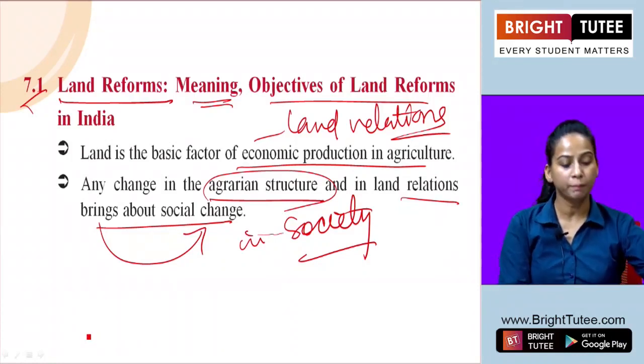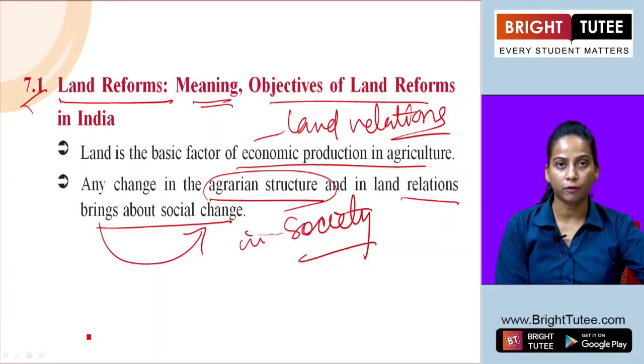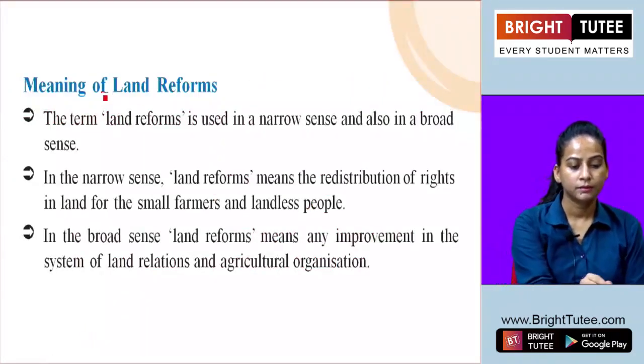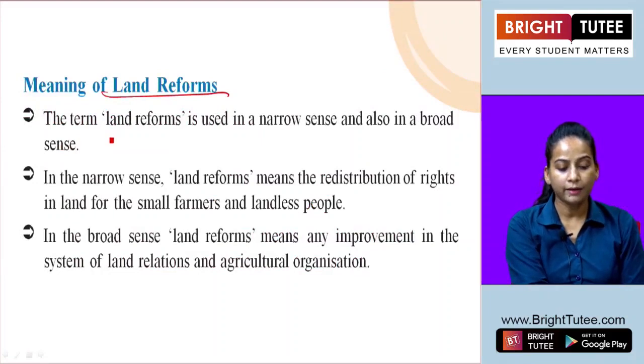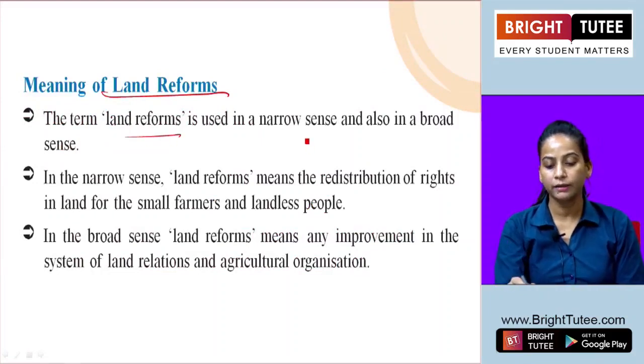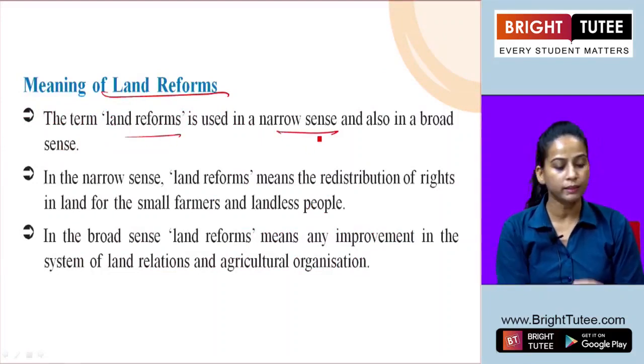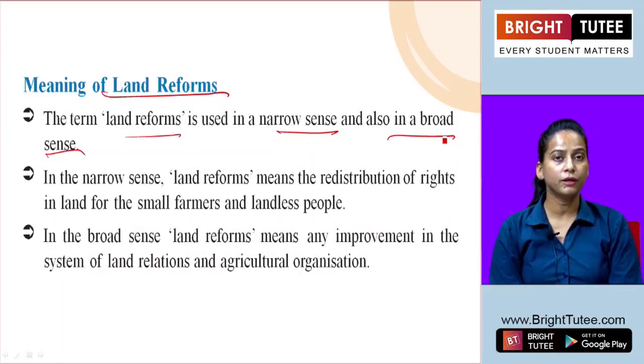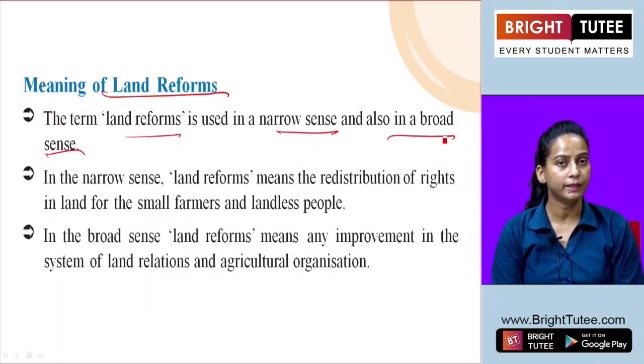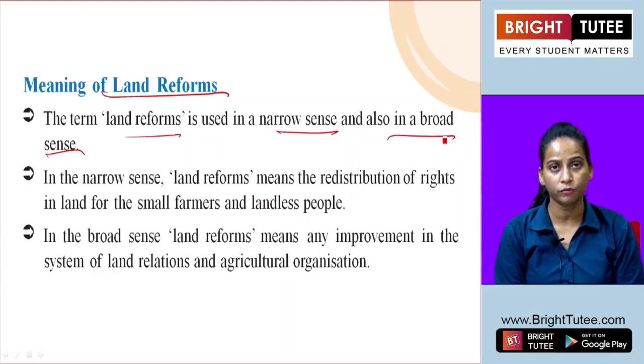So let's move to the meaning of land reforms first. The term land reform is used in a narrow sense and also in a broad sense. So if we use the term land reform, it can be taken in both senses, the narrow sense and the broader sense.